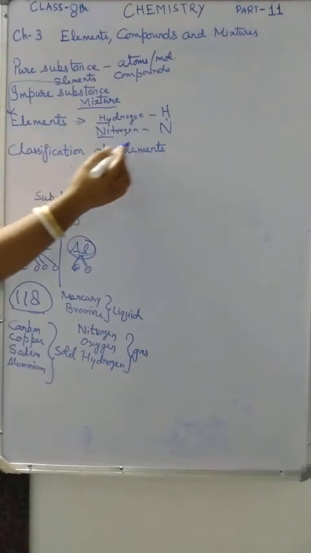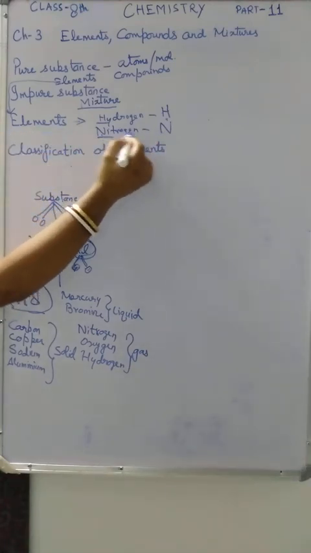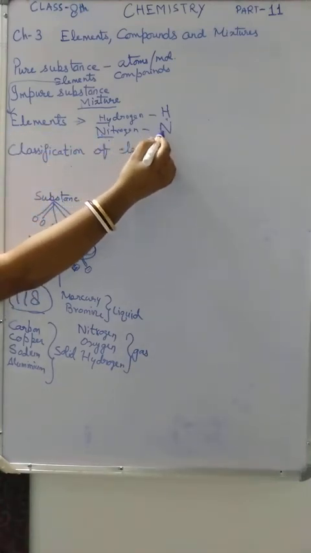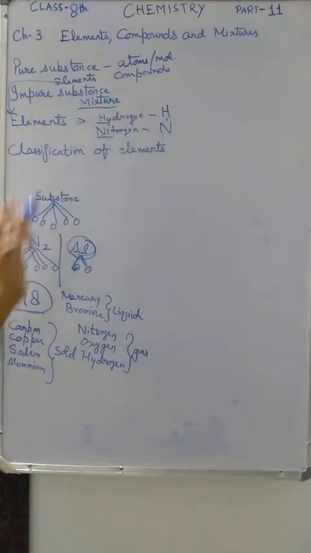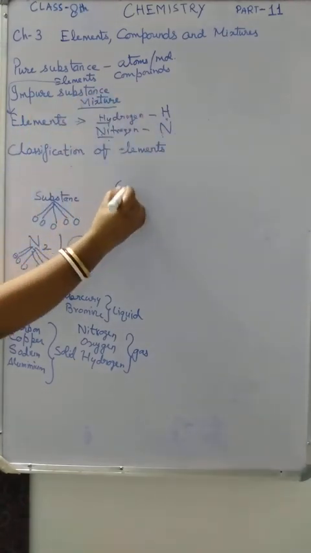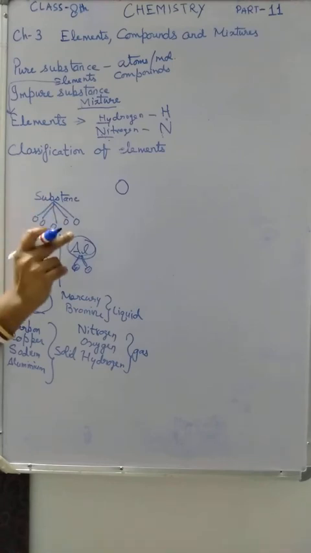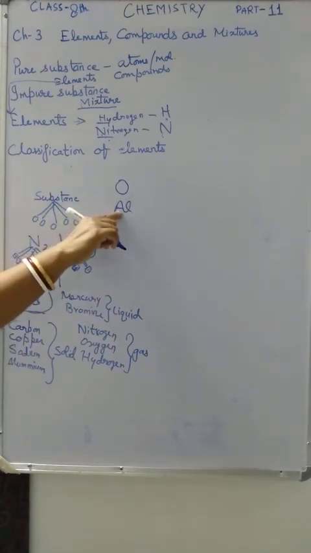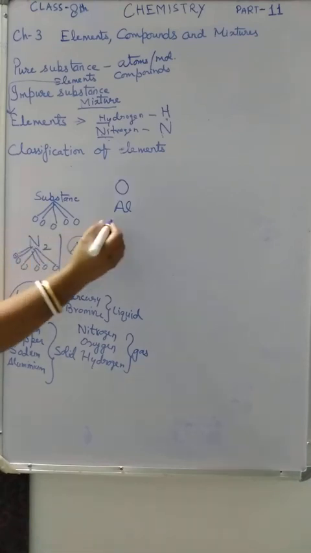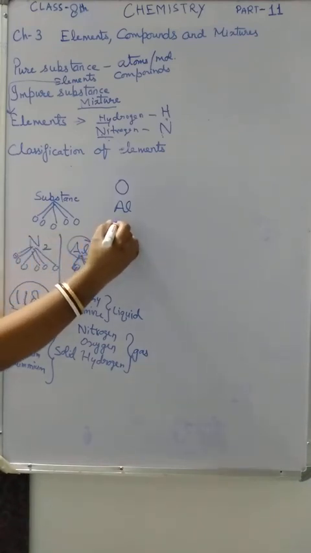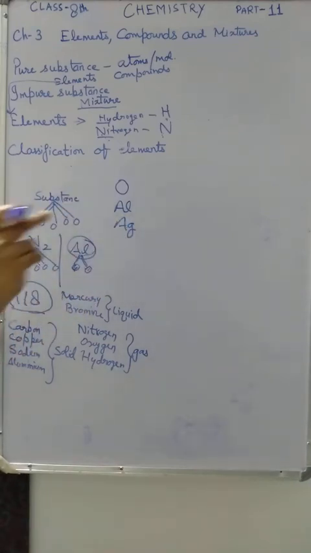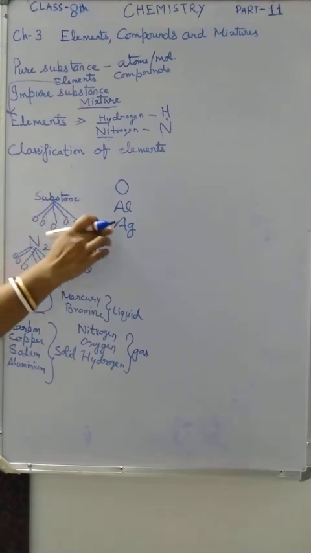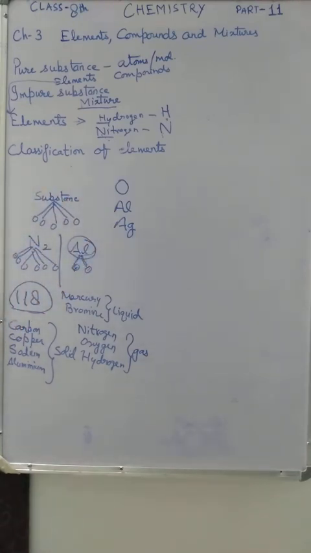So the symbol of nitrogen will be N, and it represents one atom of the element. If you write O, it means one atom of oxygen. If you write Al, it means one atom of aluminium. Ag means one atom of silver. So the symbol represents one atom of an element.